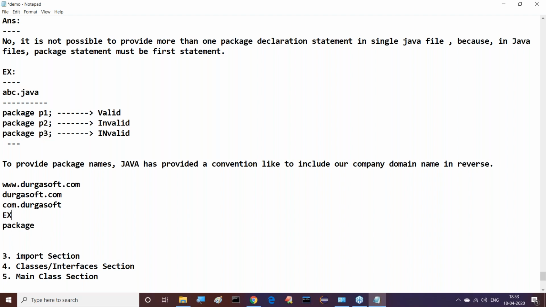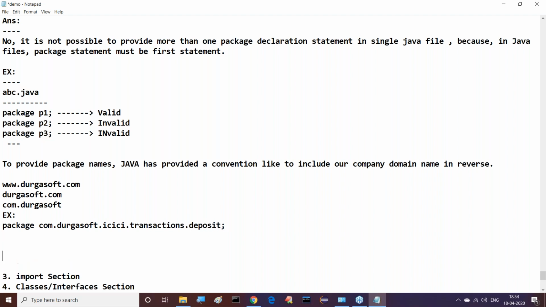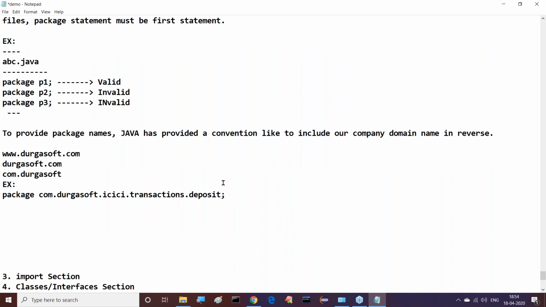Example I'm telling to you. Package com.durgasoft.icici.transactions.withdraw; or else maybe you can understand it clearly, com.durgasoft.icici.transactions.deposit. Right, sir. Here we can observe this clearly: com.durgasoft.